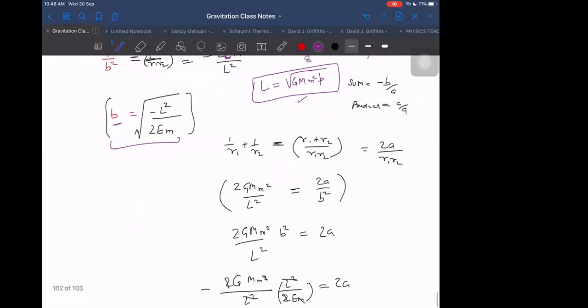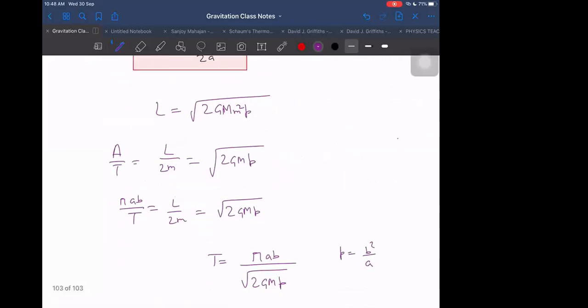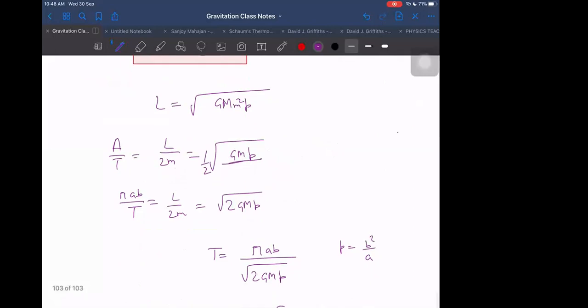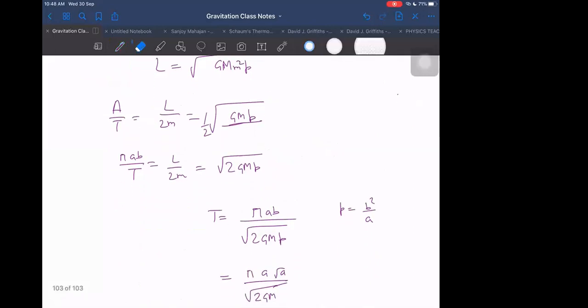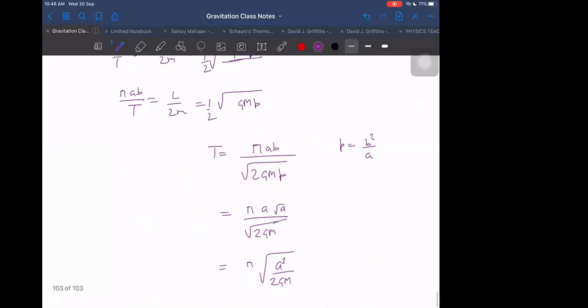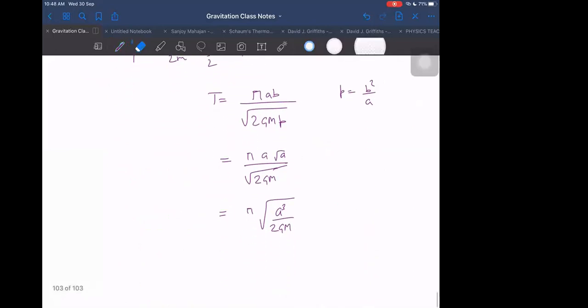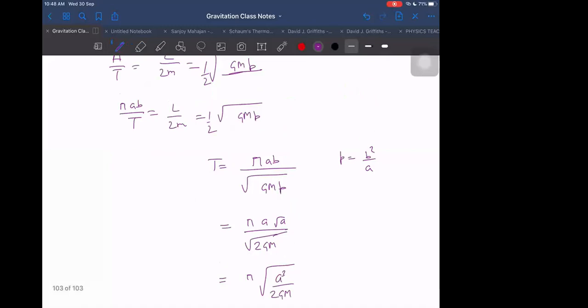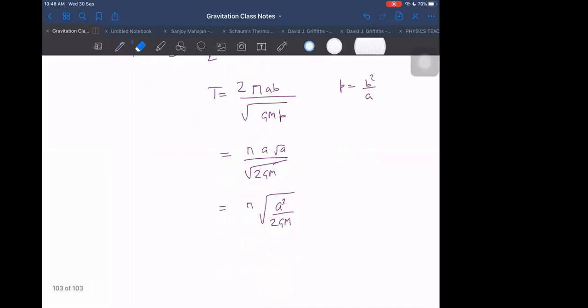Sir, before we got L by 2M is equal to A by 10. I have taken it wrong. There 2 will not be there. This is wrong. When I divide by 2, then it will become by 2 here outside. Then it is again 2 pi AB, and time is 2 pi AB in the numerator. Then now it is correct, exactly correct. Now we are getting 100% correct, as expected.